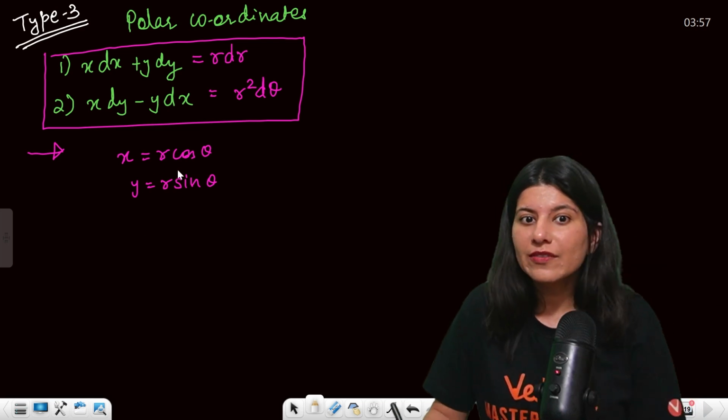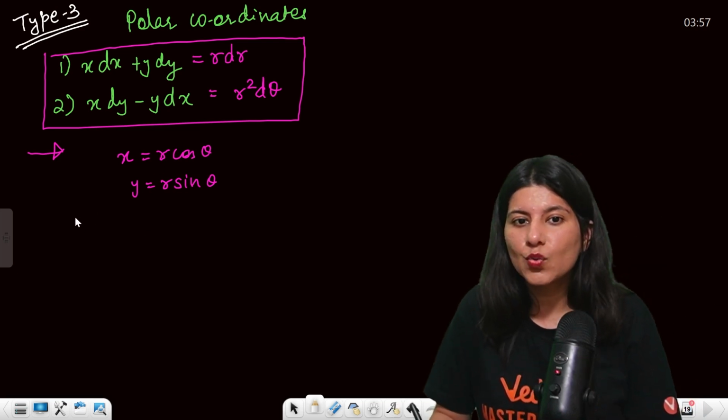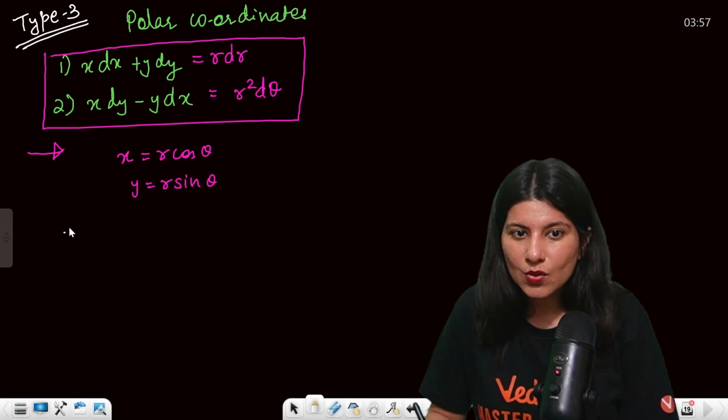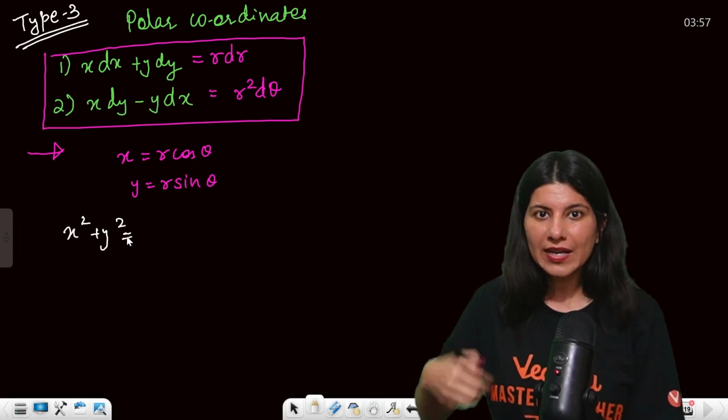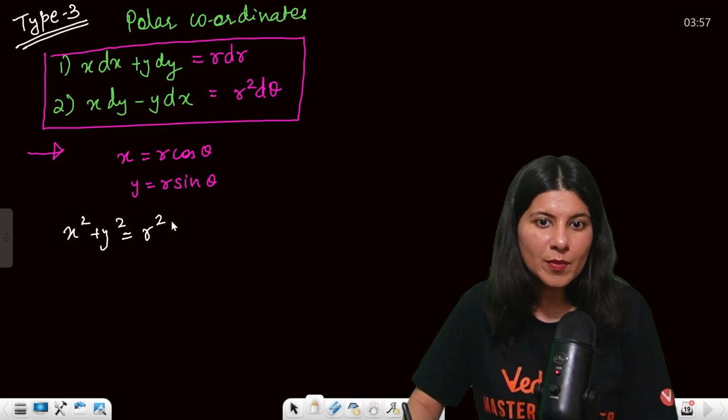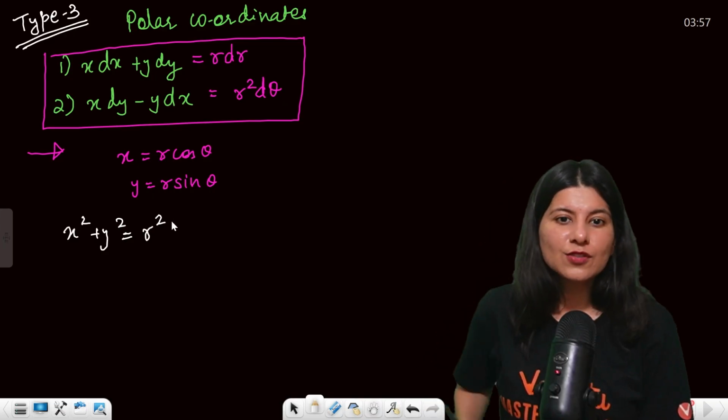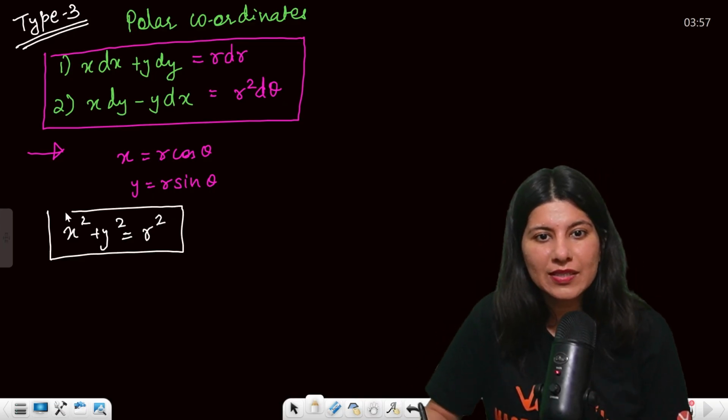Okay, so now if you square and add these two quantities, what will you get? x square plus y square will be equal to what? r square cos square plus r square sin square. You take r square common, you will get r square into 1. So this you have to remember: x square plus y square is equal to r square.